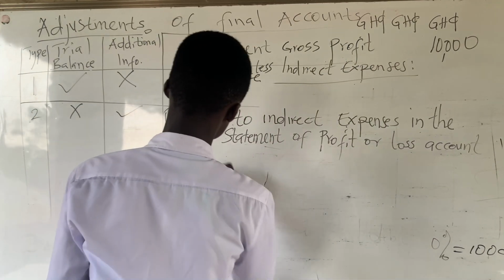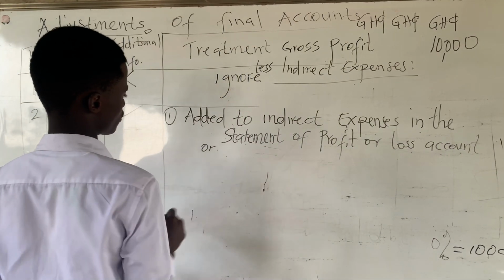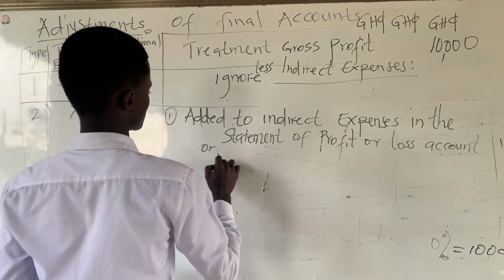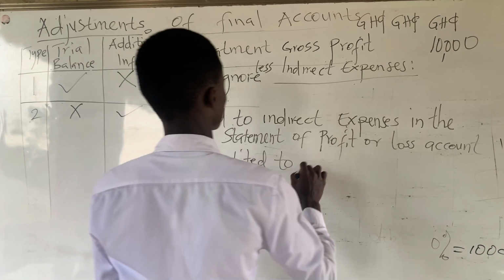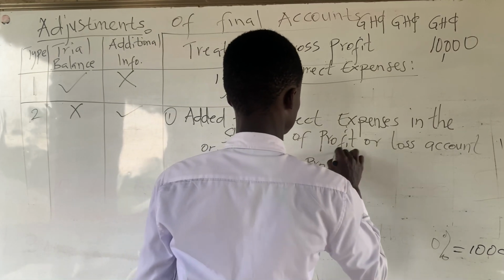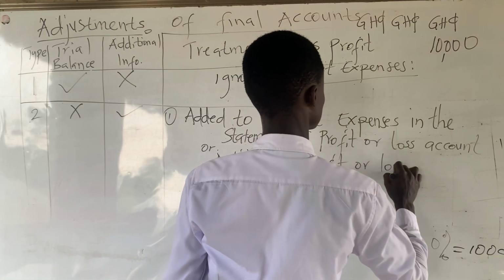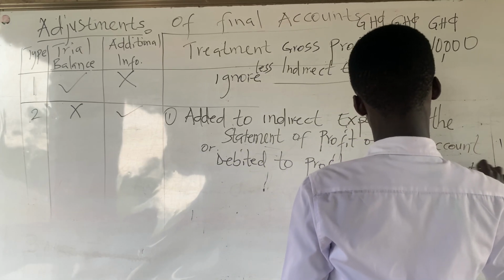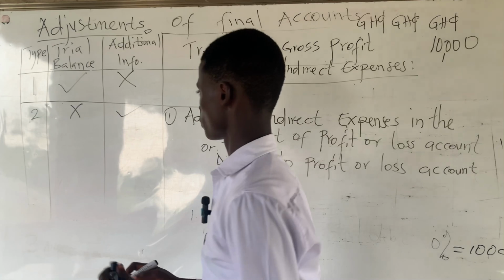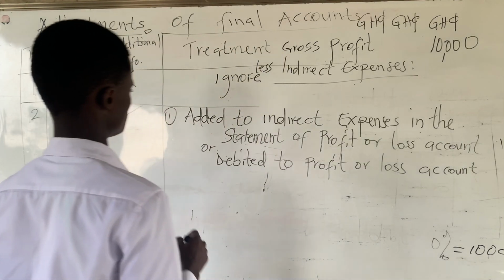Or you can just say, or it will be debited to profit or loss account. That's the first treatment of provision for doubtful debt in the additional information.